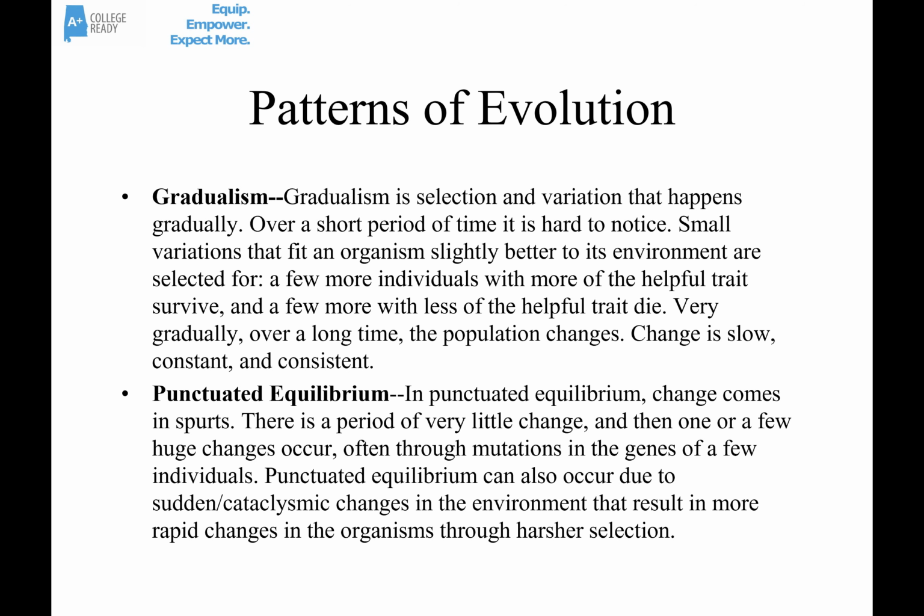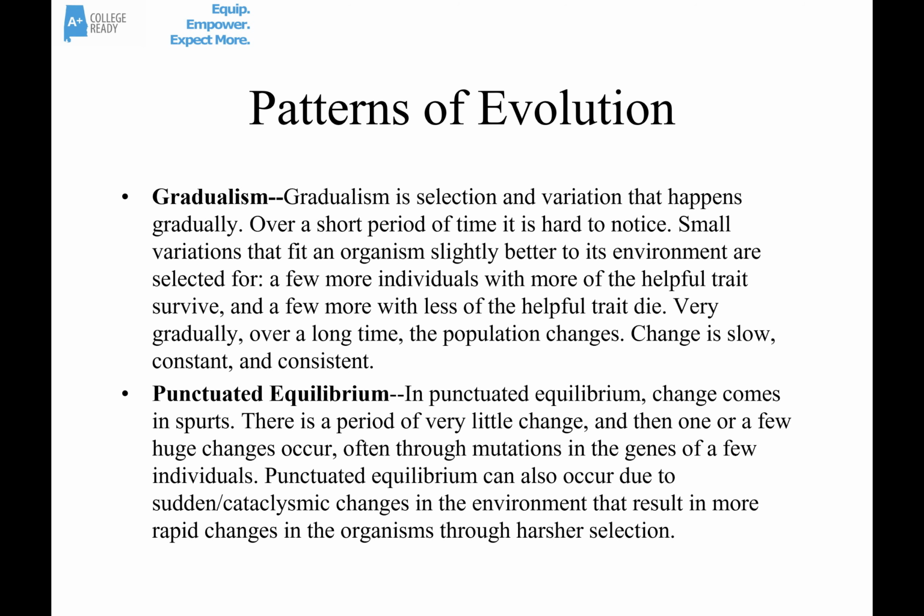This is when change happens very fast, in a very big way, in spurts. There are long periods of very little change. That's the equilibrium part of the term punctuated equilibrium. And then some kind of natural disaster or plague happens, some kind of cataclysmic event, and then very fast changes happen.